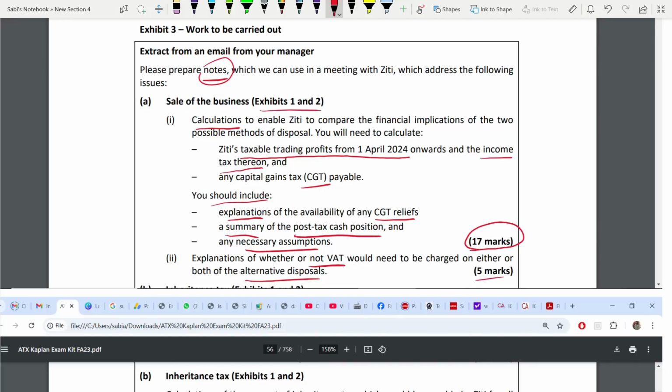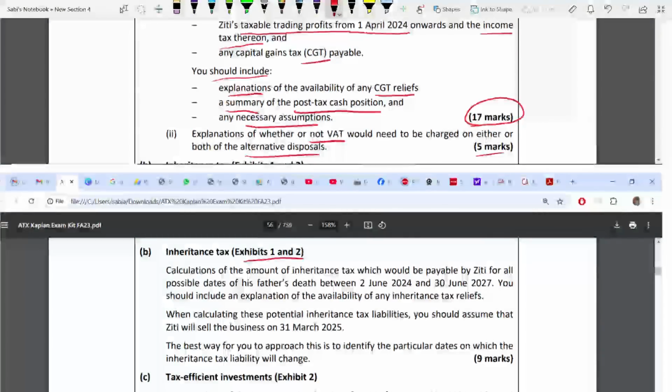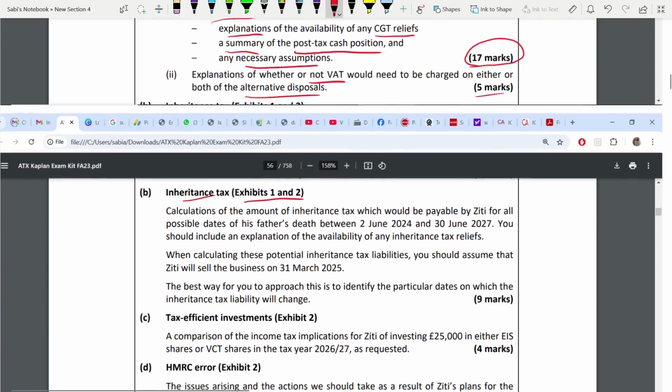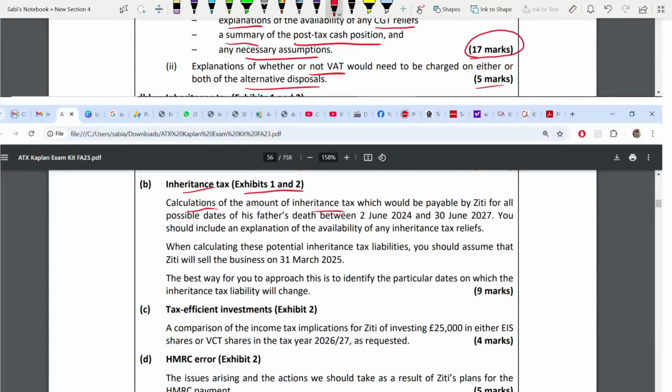Okay. Next, again we have exhibit 1 and 2 same. This is about inheritance tax. So you have to calculate inheritance tax on his father's death. This is between 2nd June and 30th June 2027. 24 to 27, 3 years. Okay, it's 3 years. Note that whenever they say you should include an explanation of any inheritance tax relief.